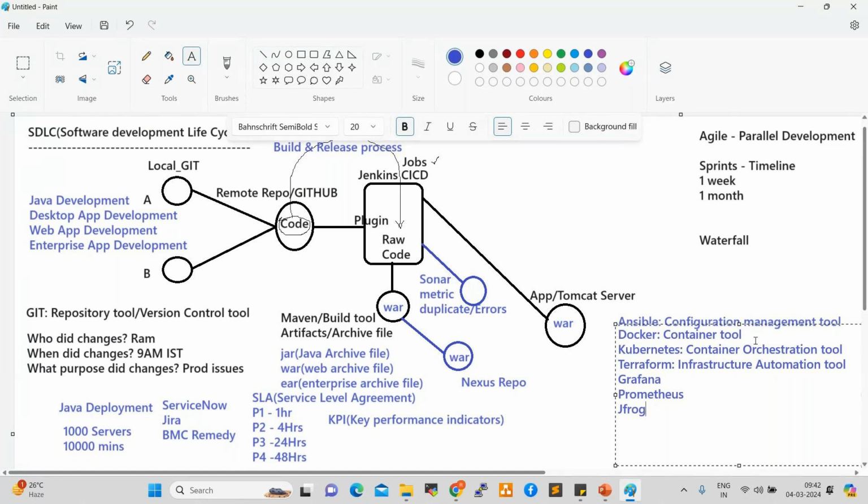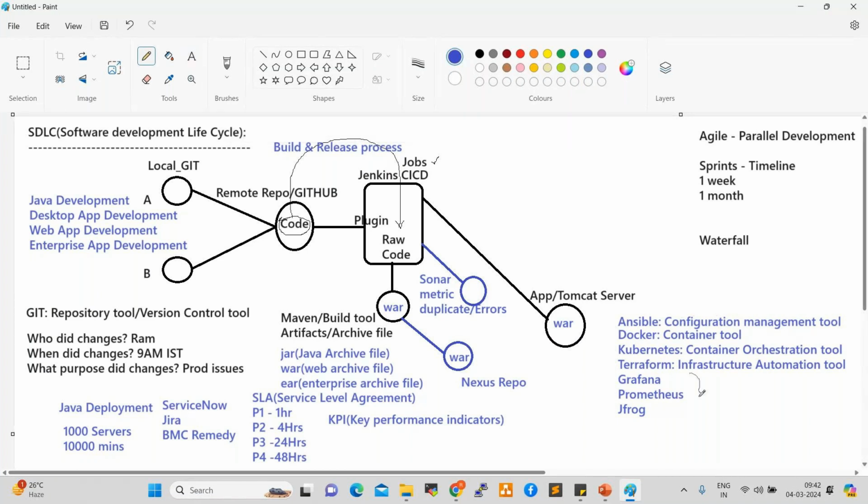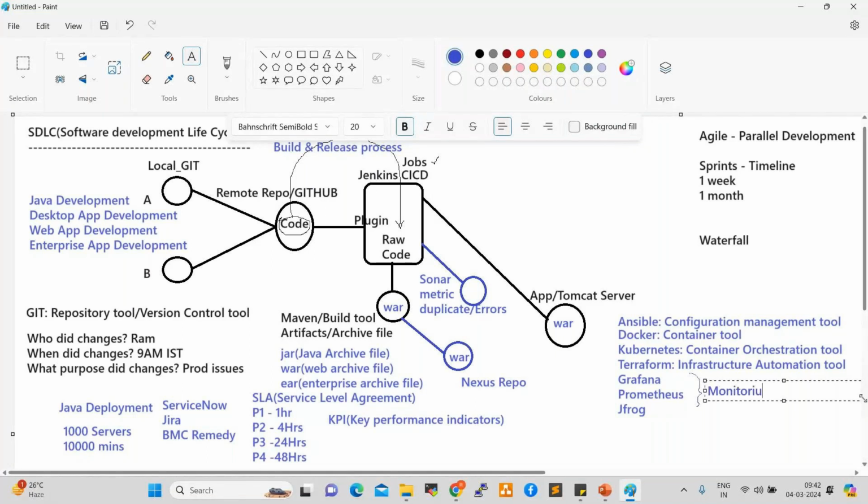Grafana and Prometheus are monitoring tools, DevOps monitoring, mostly used with Kubernetes. In Grafana we create different dashboards.